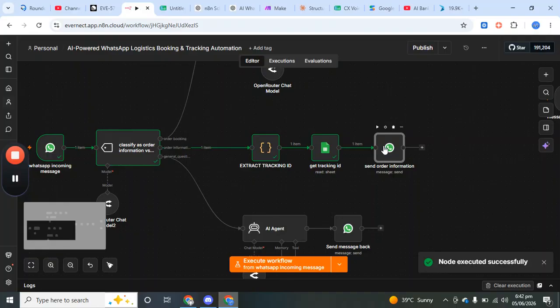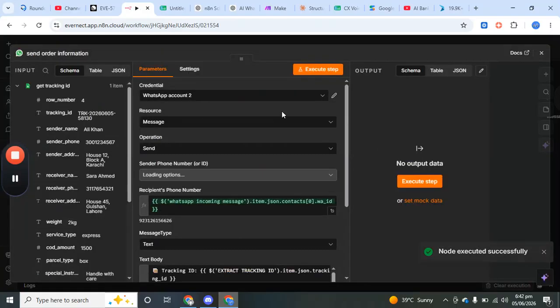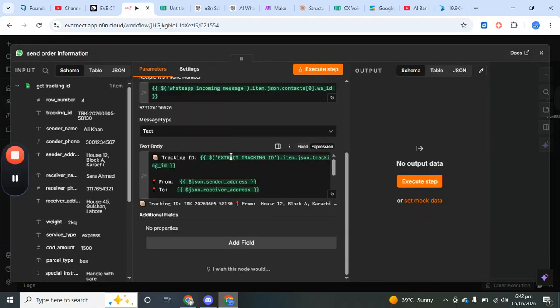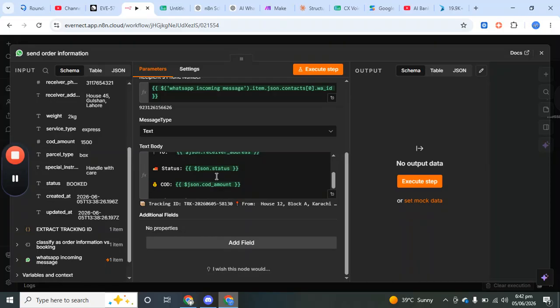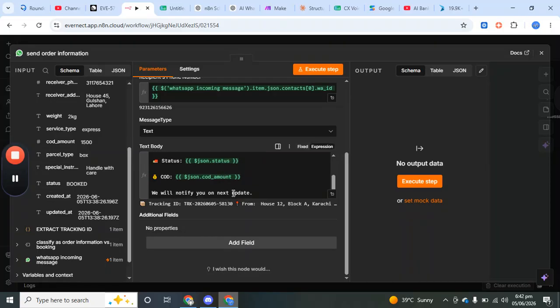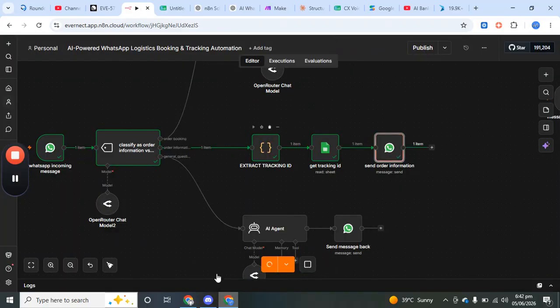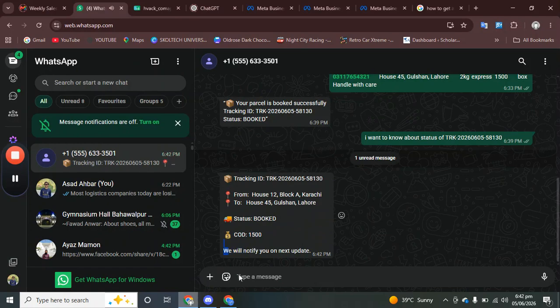So now we are saying okay, tracking ID is this, and the status is from there. Status is booked. So we will notify you on the next update. So currently it is on the booked status because I haven't updated it yet. So you can run it and the customer will get the message. We will notify you on the next update.